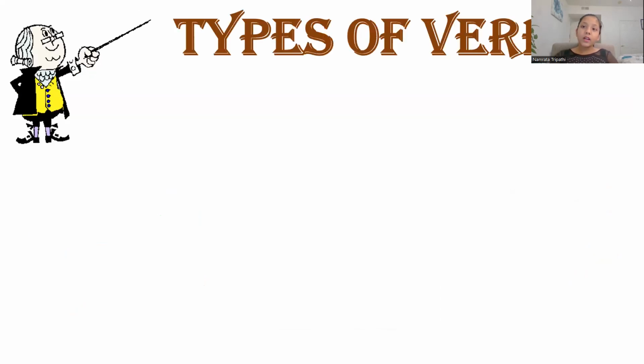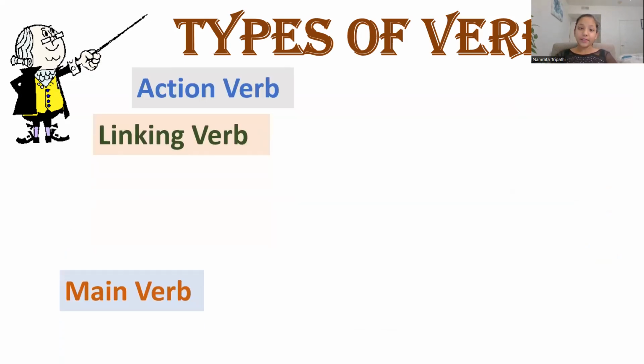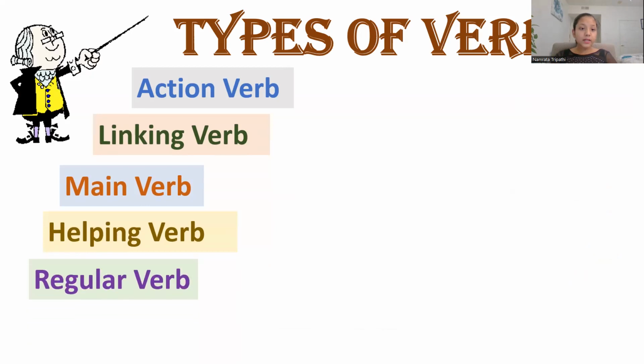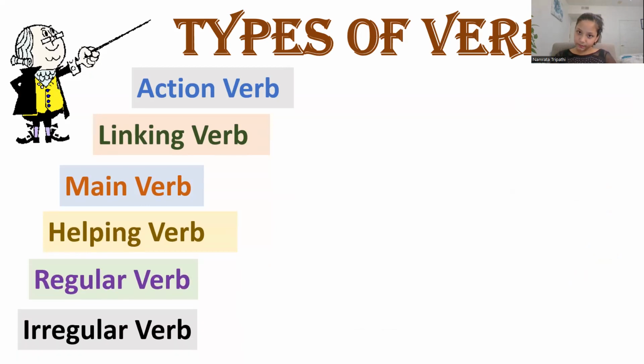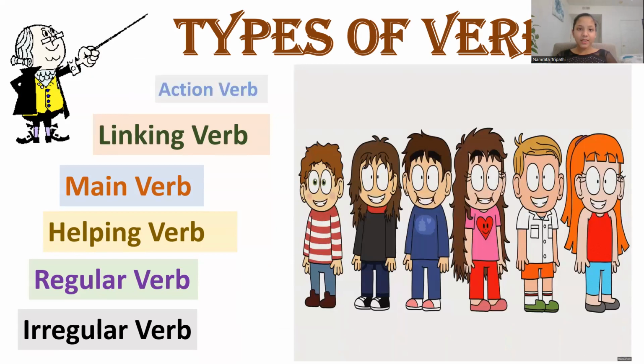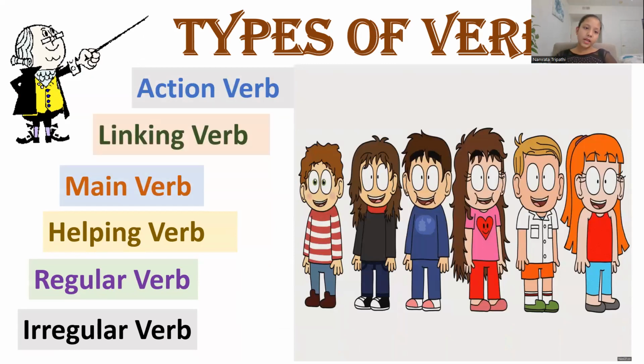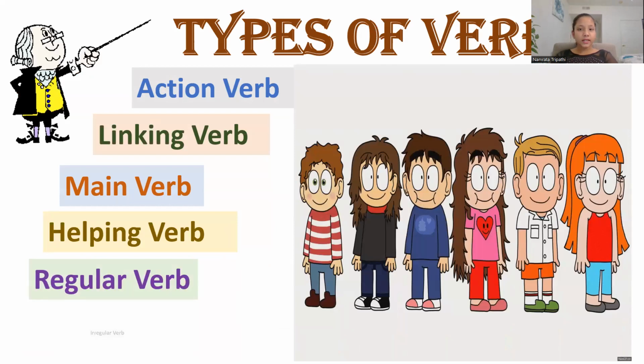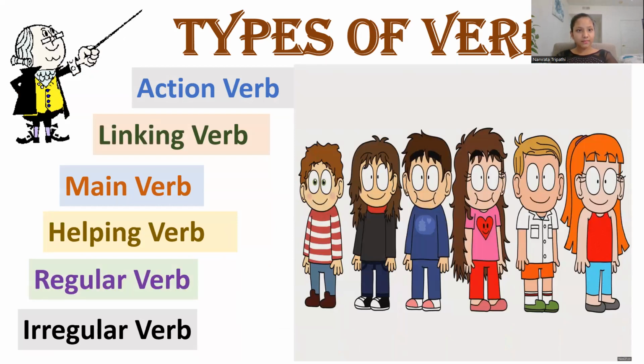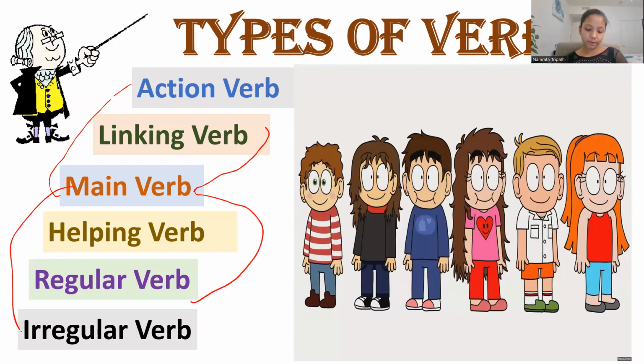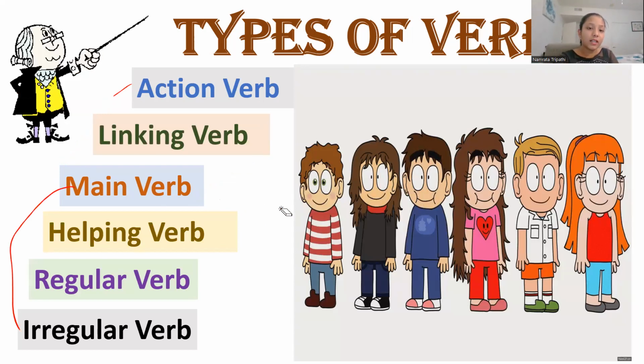There are 7 different types of verbs. There are action verbs, linking verbs, main verbs, helping verbs, regular verbs, and irregular verbs. Say it with me, please. Action verbs, linking verbs, main verbs, helping verbs, regular verbs, and irregular verbs. So, listen carefully. A main verb can be an action verb, linking verb, a regular verb, and an irregular verb. We'll go further into detail later. Let's move on.